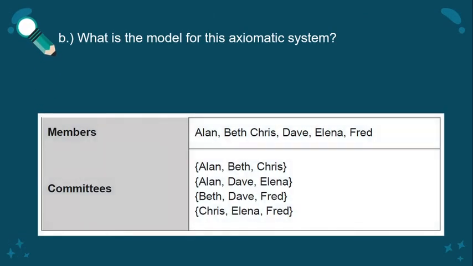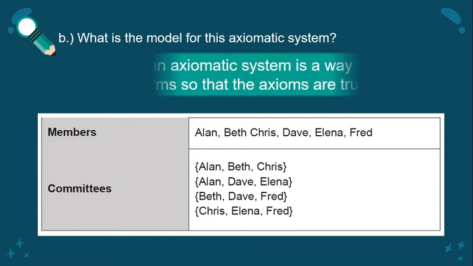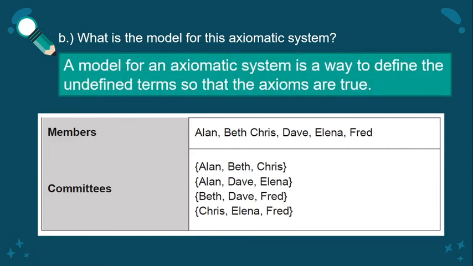Next is letter B question. What is the model for this axiomatic system? So, the answer is a model for an axiomatic system is a way to define the undefined terms so that the axioms are true. So, ito yung kanina nating sinabi. Ito yung gagamitin natin para ma-define natin yung mga undefined terms dun sa axioms na true.